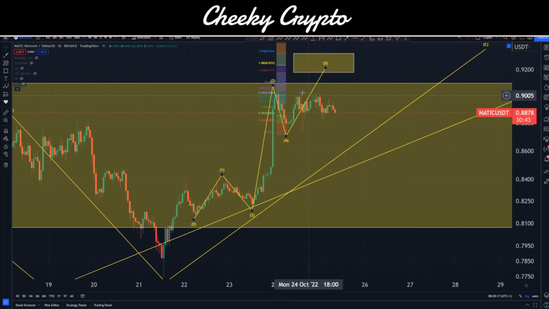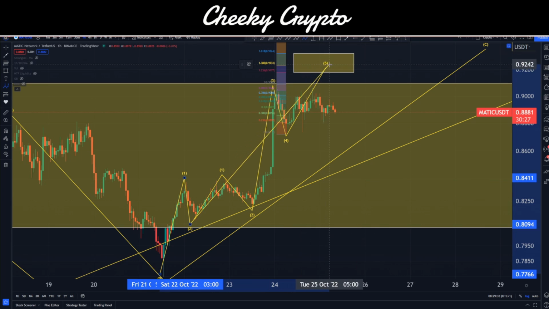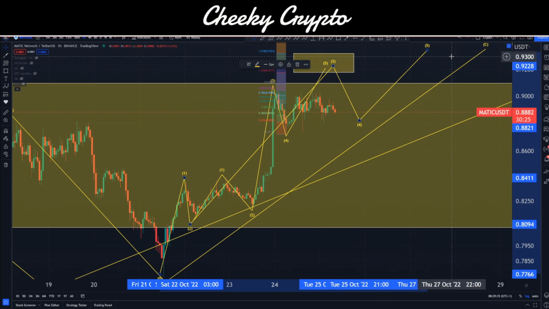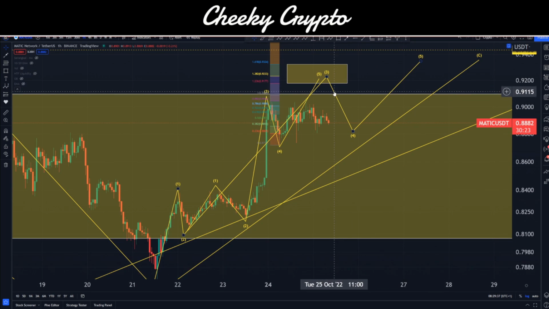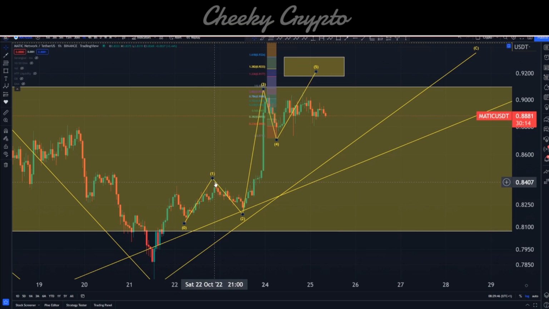And inside there, it looks very, very choppy at the moment, okay? So these things are basically just driven from retail, and so I imagine this is probably going to be, if anything, an ending diagonal structure, nothing too much to it. Now, as I said, we can also argue that this is 1, 2, all of this is 3, we come down into 4, then we go up into 5, okay? Now, some of this might not play out. And what I mean by that is we don't have a clear structure in here for 5 waves, not in the same way that we can argue that we do here. So we want to be a little bit cautious, okay?